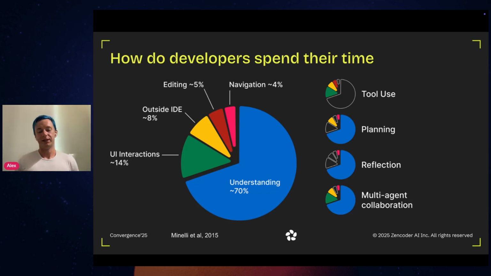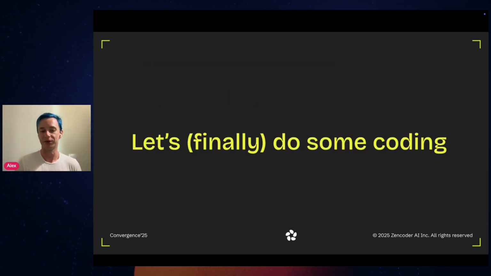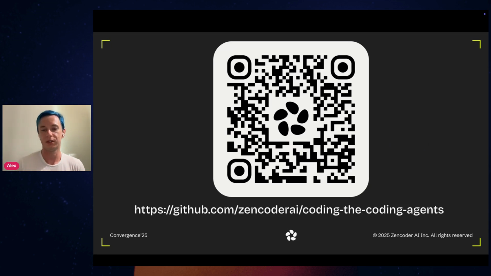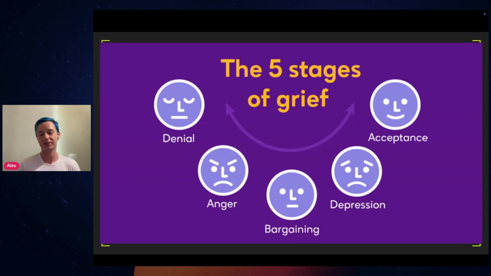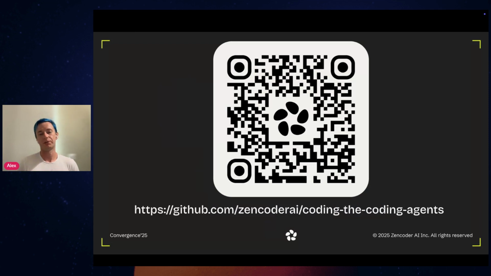Now, with that, let's see how we can actually code those agents. And we will finally do some coding. Now, all the code which I will be showing today is available on this link over here, or on this QR code. And the way I structure the coding session is basically I will go through several stages, and hopefully not those stages. Basically, I will start with some baseline, which you might have already seen or experienced yourself. And then we will progressively build on top of that from simple agent all the way to multi-agent collaboration with different tools and so on.